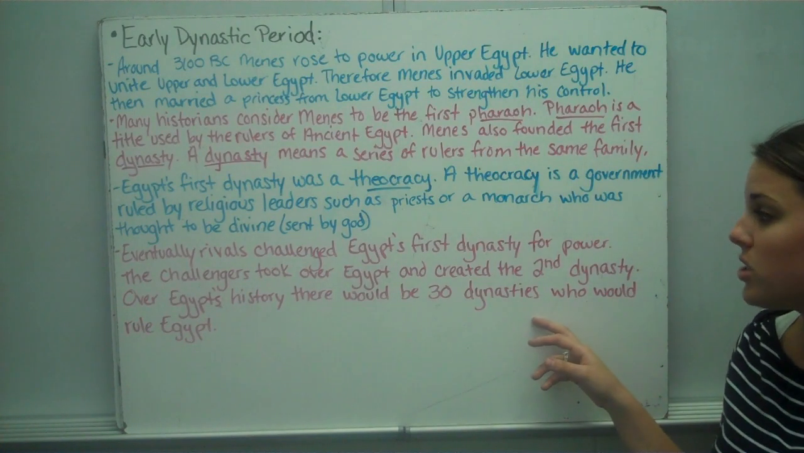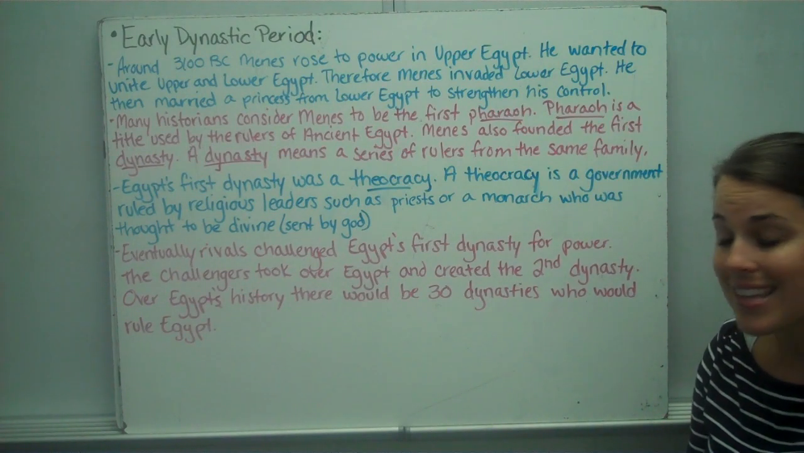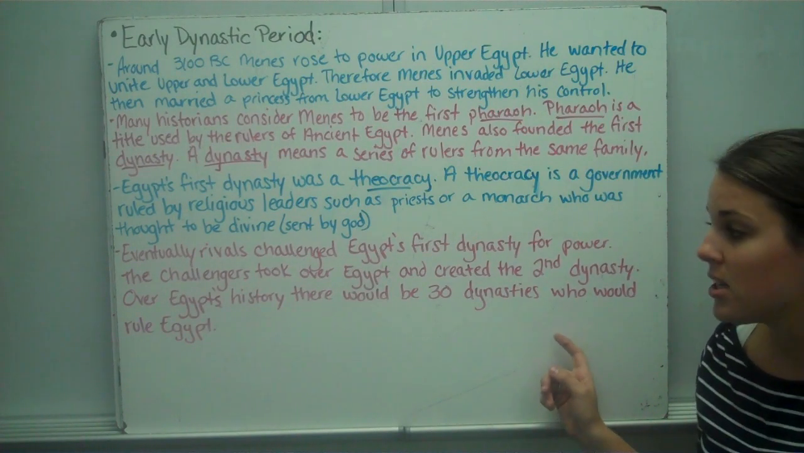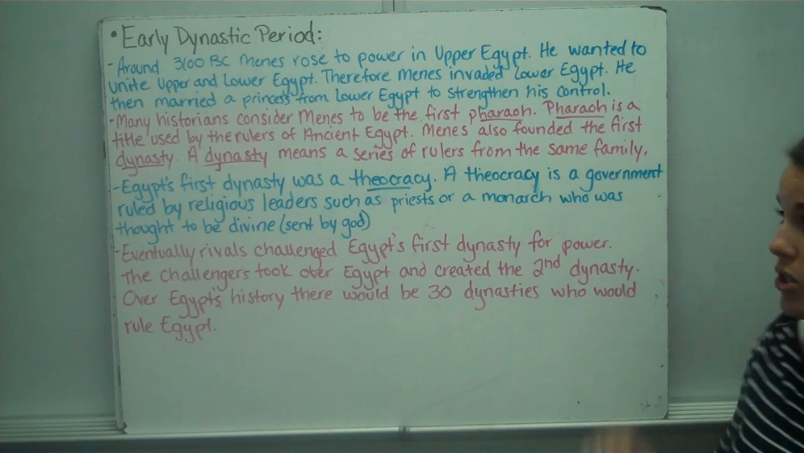Eventually, rivals challenged Egypt's first dynasty for power. The challengers took over Egypt and created the second dynasty. Over Egypt's history, there would be 30 dynasties who would rule Egypt.